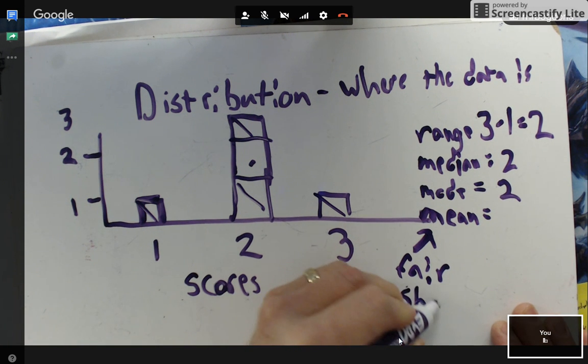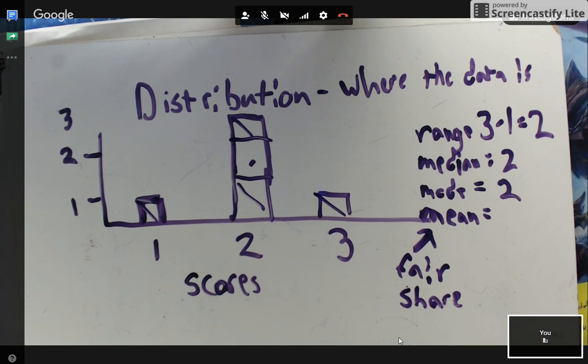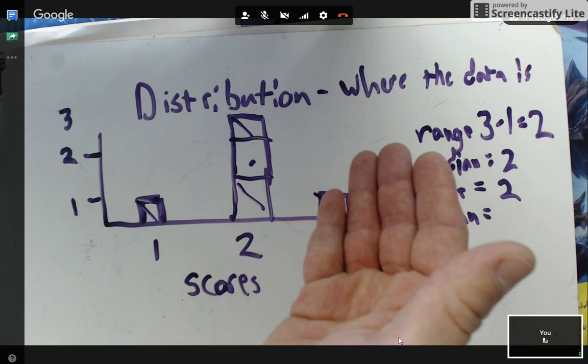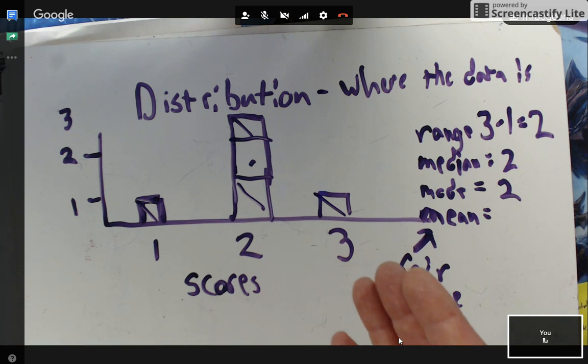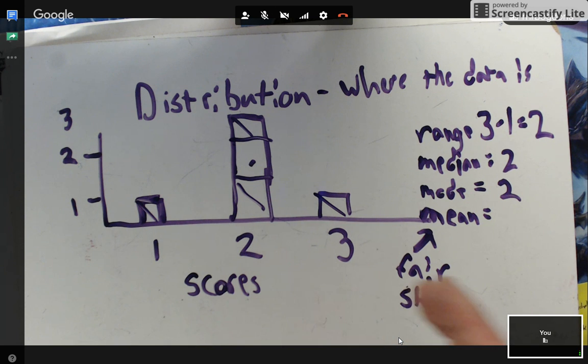Fair share. So another way to think about mean is if you added all the numbers together, which remember is the first step of finding the mean, and then you gave each score an equal amount, then they would all have a fair share. Just like if you were sharing a pizza, cake, cupcakes, any of that kind of stuff. You know, remember all the food problems that we always do? And we always say if you have 5 people and only 4 pizzas, how much does each person get? So we have to divide them out to get a fair share.